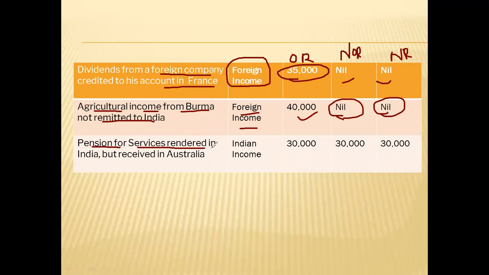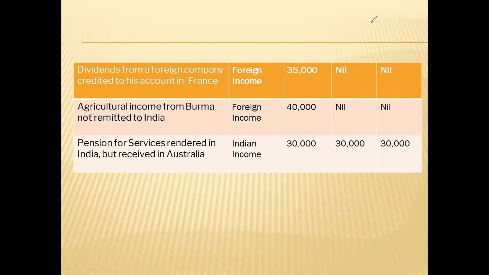So earning of income is in India. Receipt is in Australia, but earning is in India. Where you render the service, you will earn income there. So this is an Indian income. If you are rendering the service in India, you will earn the income in India. So this is an Indian income, and Indian income means all will pay tax. Okay, so this much is clear to everybody.